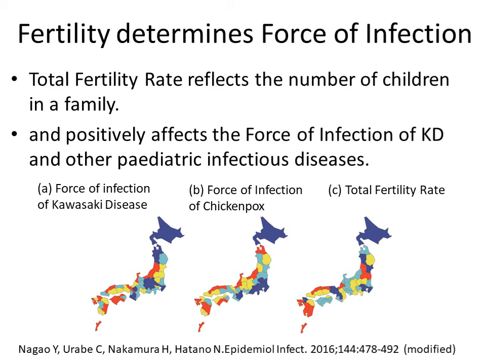Total fertility rate is defined as the expected number of children born to a woman. Therefore, total fertility rate reflects the number of children in a family. Our analysis revealed that the total fertility rate is positively correlated with the force of infection of Kawasaki disease and those of other pediatric viral infectious diseases, as is shown in this figure.